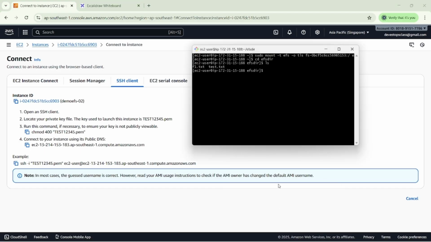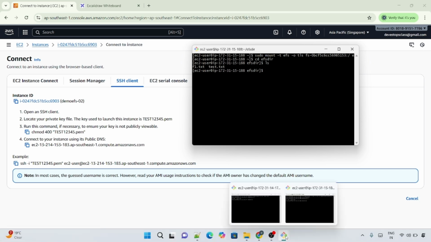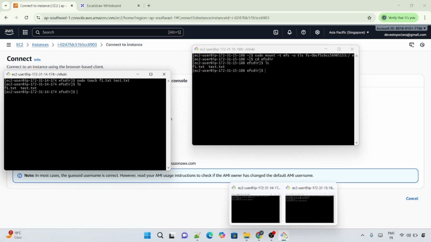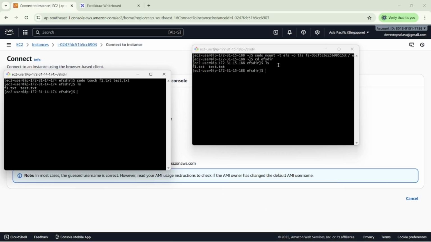So you can see that the file system we created in my first EC2 instance, those files we can see in our second EC2 instance. I want to create another file here. Suppose this is my second instance. By using the ls command, you can see that we created it successfully. So I am clearing this one.